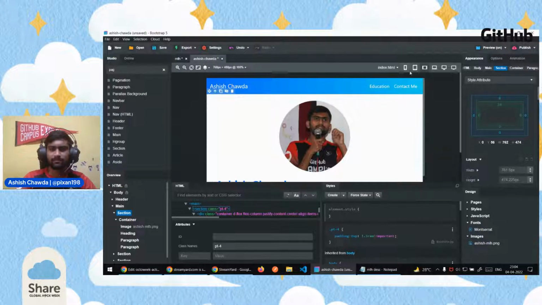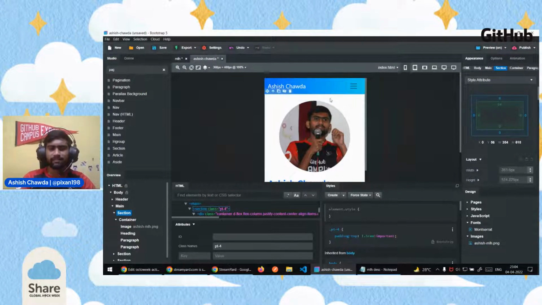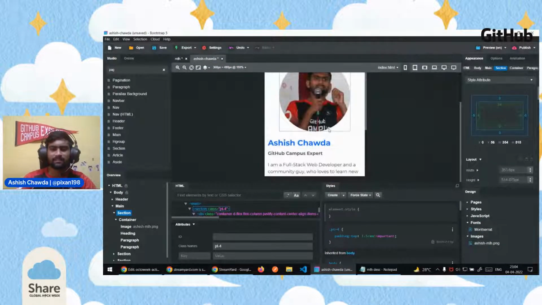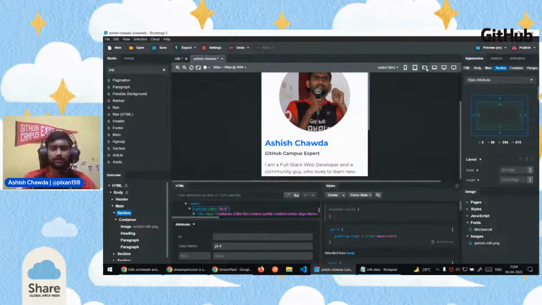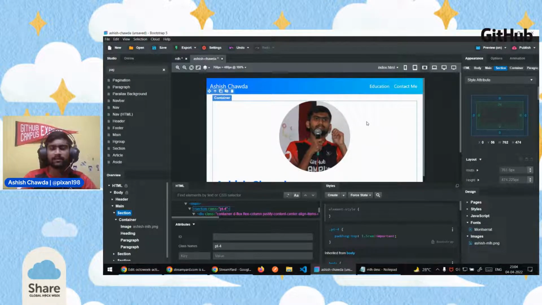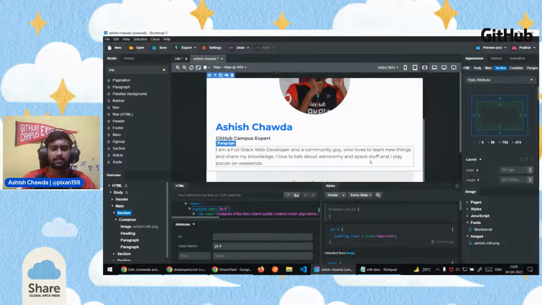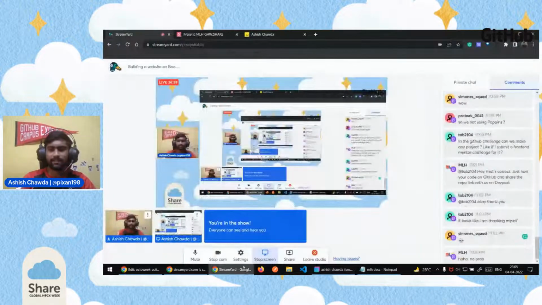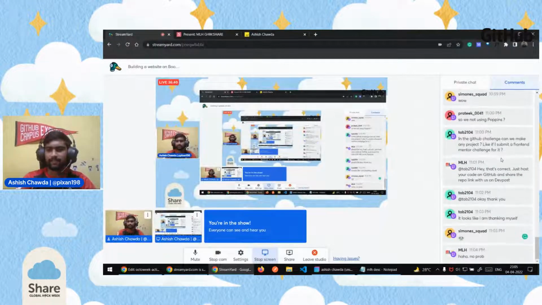So yeah, this looks far better than before. At least there is some space and we are able to distinguish between both sections. So we have just completed the first section of our website, which is about ourselves. Whenever somebody visits our website, they should be able to know more about us, like our name, our basic description, what we are doing right now. Those kinds of things. And if there are any questions, just drop them in the chat. I would love to see if there are any questions or doubts.